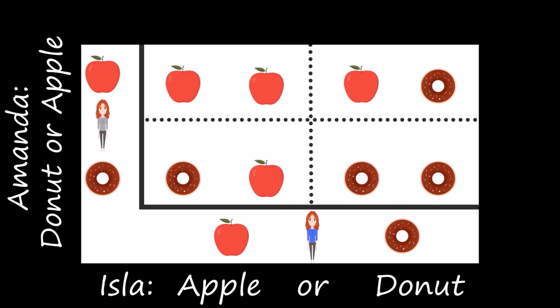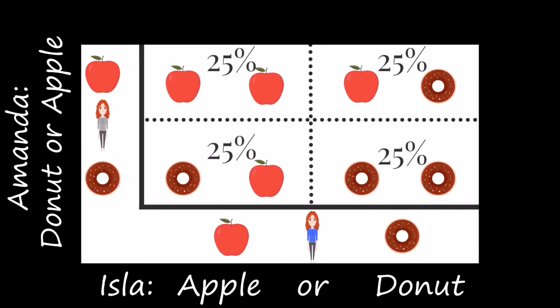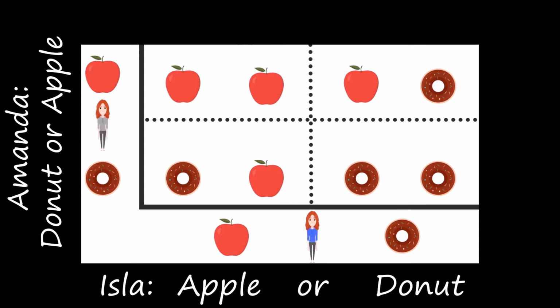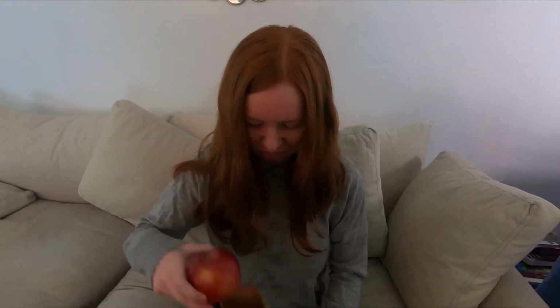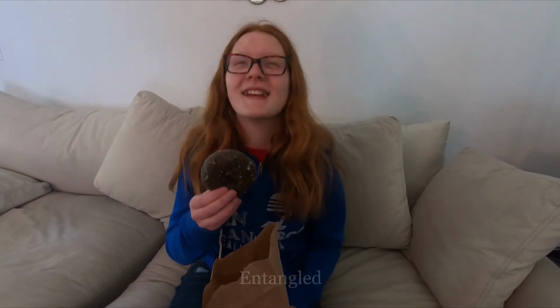Notice, if Amanda chooses a donut, Isla still has a 50-50 chance of choosing a donut or an apple. Amanda's decision has no bearing on Isla's, and vice versa. When I performed the experiment, Amanda chose an apple and Isla chose a donut, but there was a 25% chance of any of the combinations I explained before to be chosen.